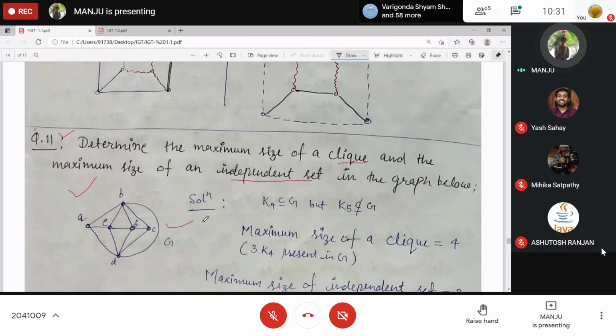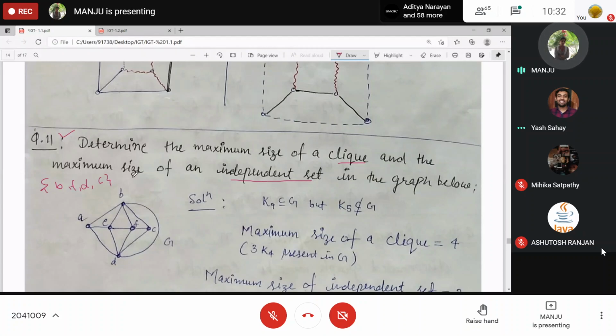The largest clique. Cardinality of the largest clique. 4. How many such cliques are present over here? 1. On which one? Tell me. B, F. F, D. D, C. C.